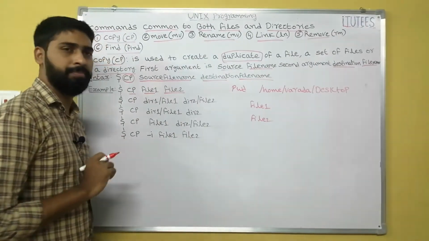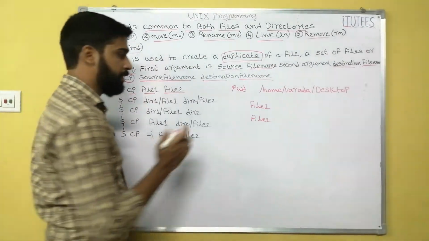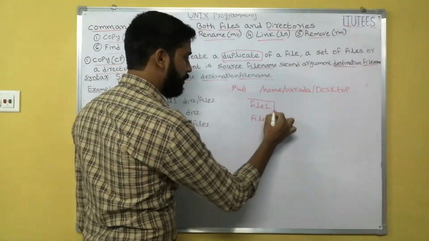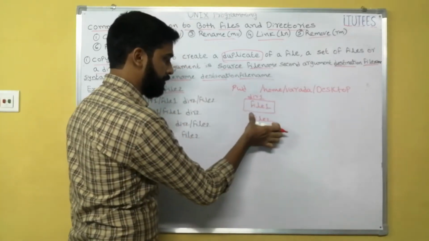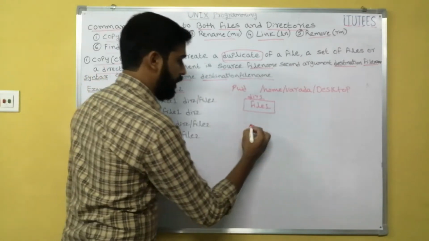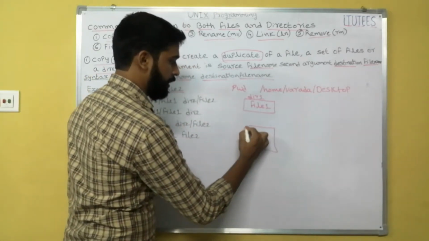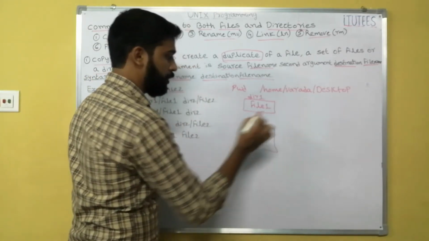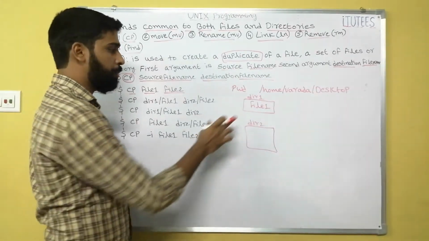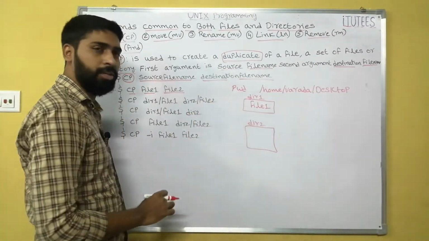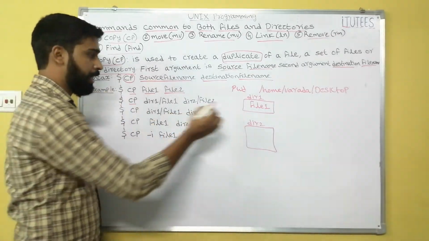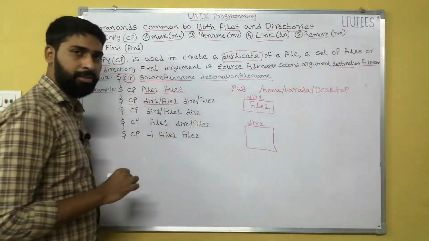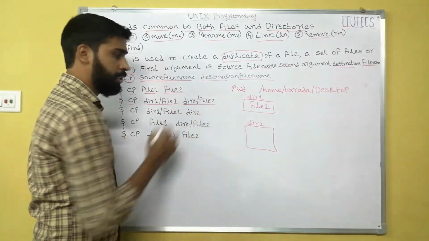File2 is created. Now let us assume another one. For example, file1 is in one directory known as dir1. I have another directory, the directory name is dir2. Now I want to copy this file1 in directory1 into directory2. How? cp dir1/file1 dir2/file2.